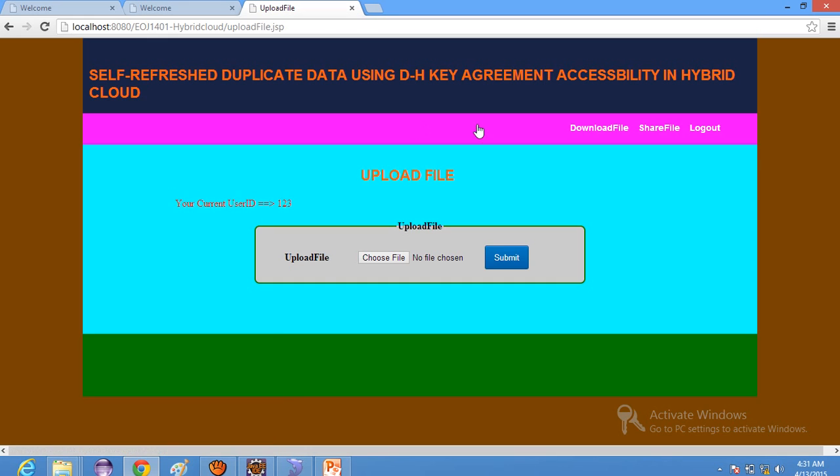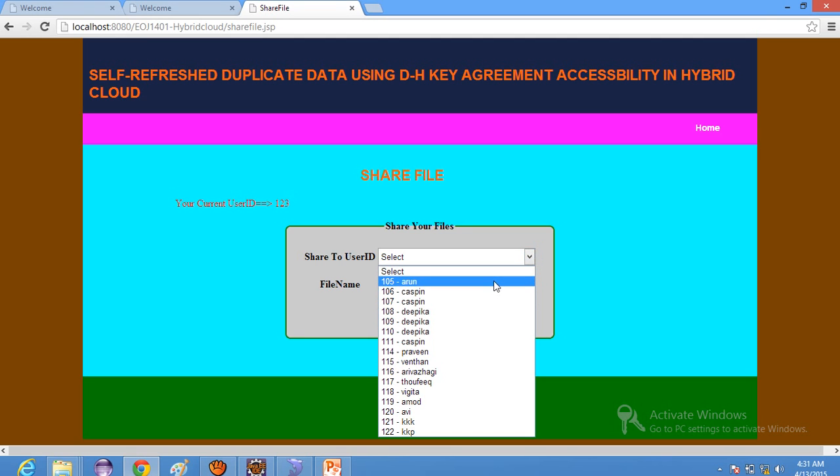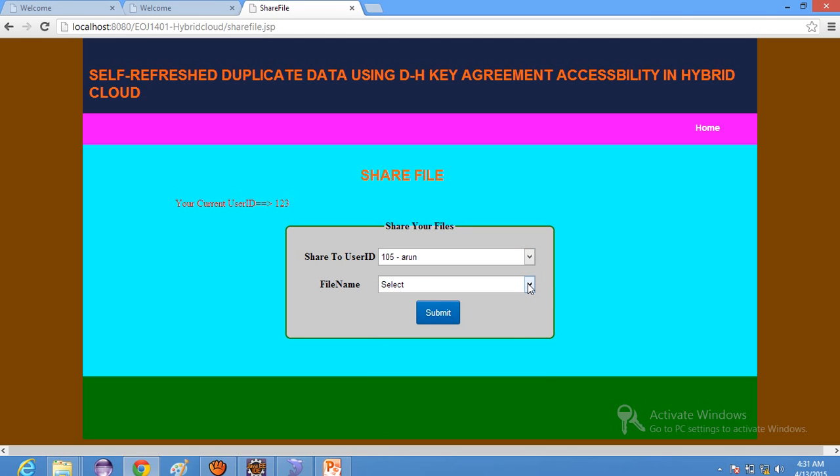Again go to the home button and share this file from where you want to share. Suppose I want to share this file to a particular node. This node is Arun, and I am just going to share. See here what I told you, they will take only one file. So it self refreshes inside the cloud and has generated only one file. This is the actual file.